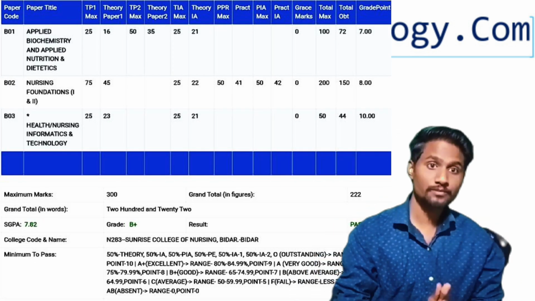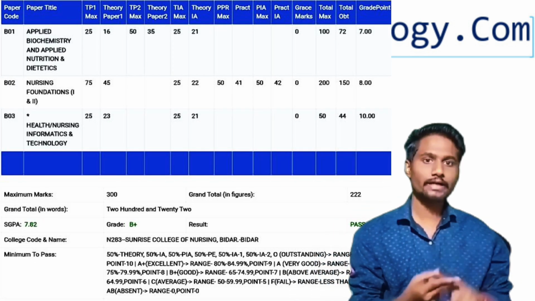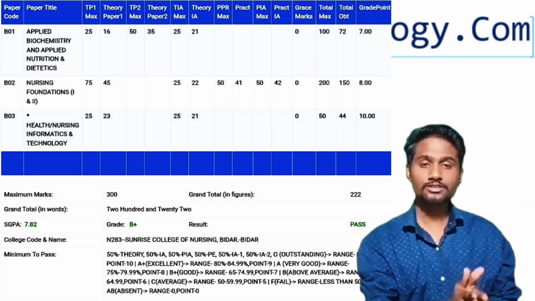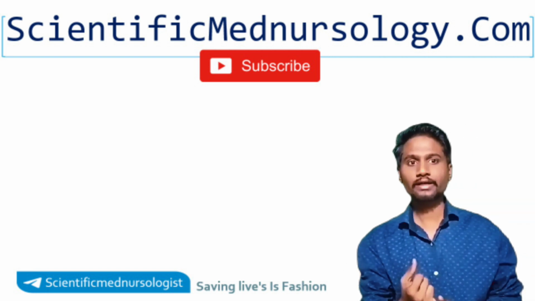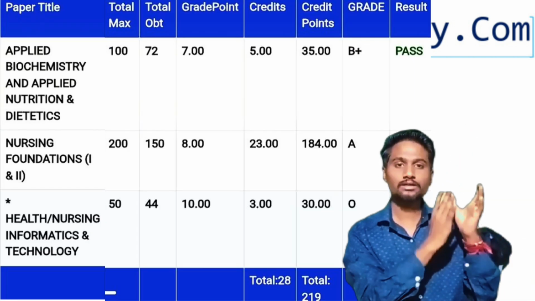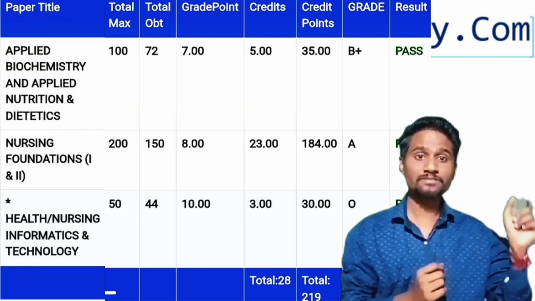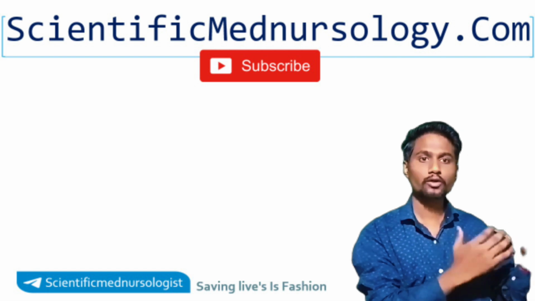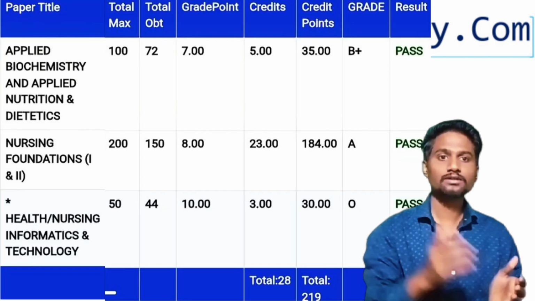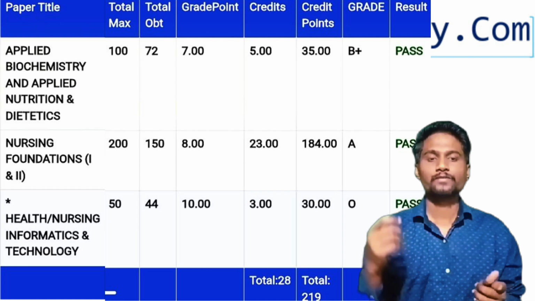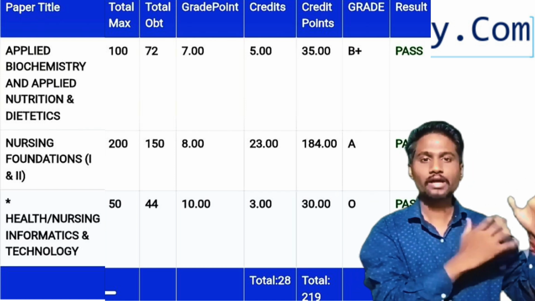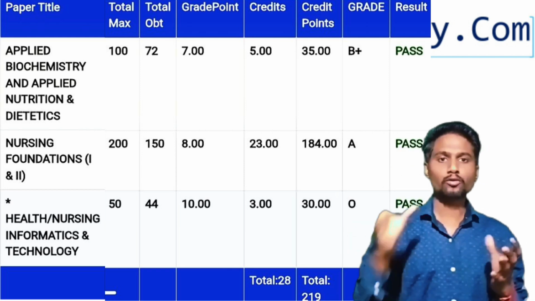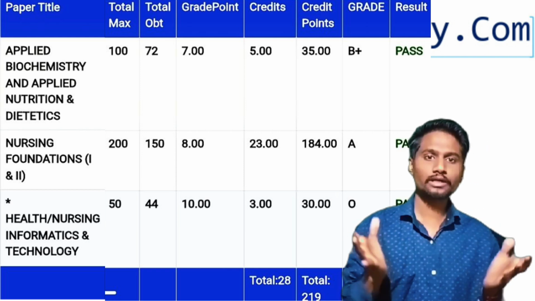So what is the meaning of SGPA? SGPA means semester grade point average. To calculate SGPA we have a formula, that is total credit points. How much credit points we have got in each subject, we need to total them, and divide by total credits. As we have added credit points of all the subjects, we should also add all the subject credits, and then divide total credit points by total credits.